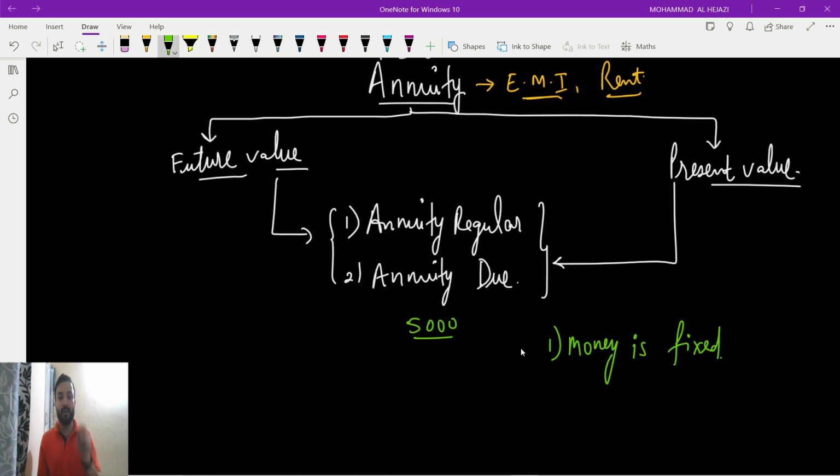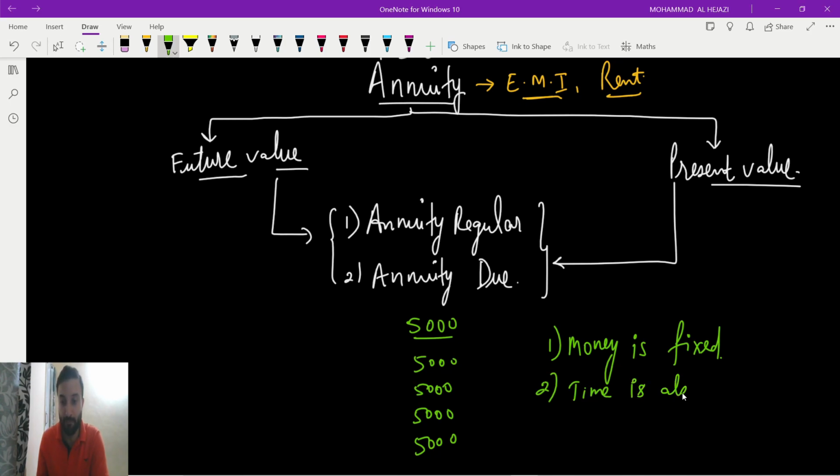So that's why in annuity, the first thing is money is fixed. In EMI the money is fixed. If you are paying 5,000, every month you have to pay 5,000, correct? So this is the first condition where money is fixed. Second is time is also fixed, or you can say the time interval between two payments.